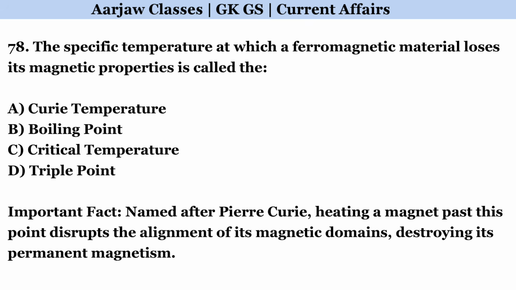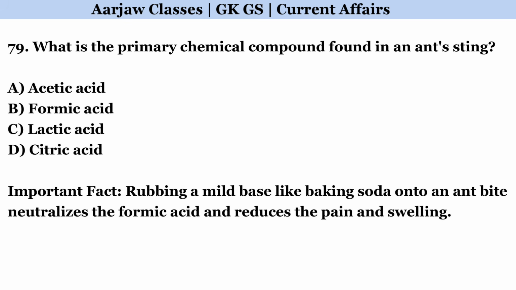The specific temperature at which a ferromagnetic material loses its magnetic properties is called the? Correct option is A. Curie temperature. What is the primary chemical compound found in an ant's sting? Correct option is B. Formic acid.